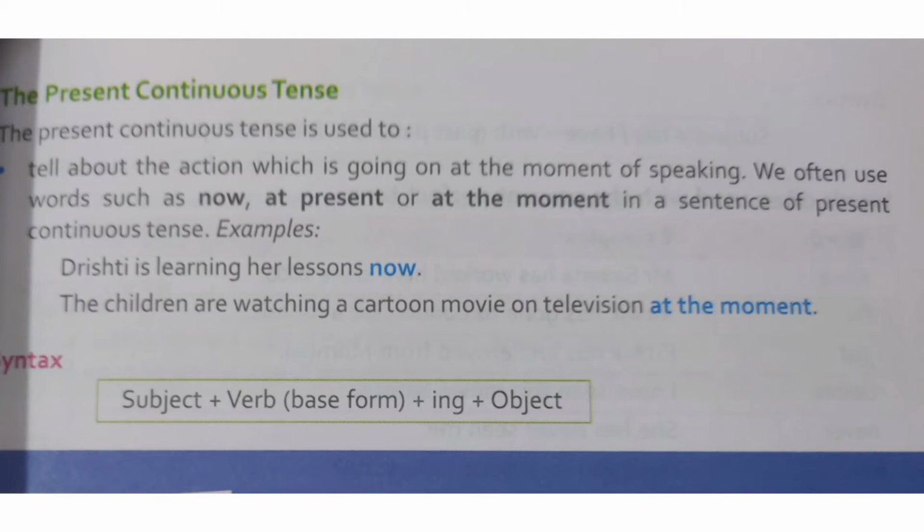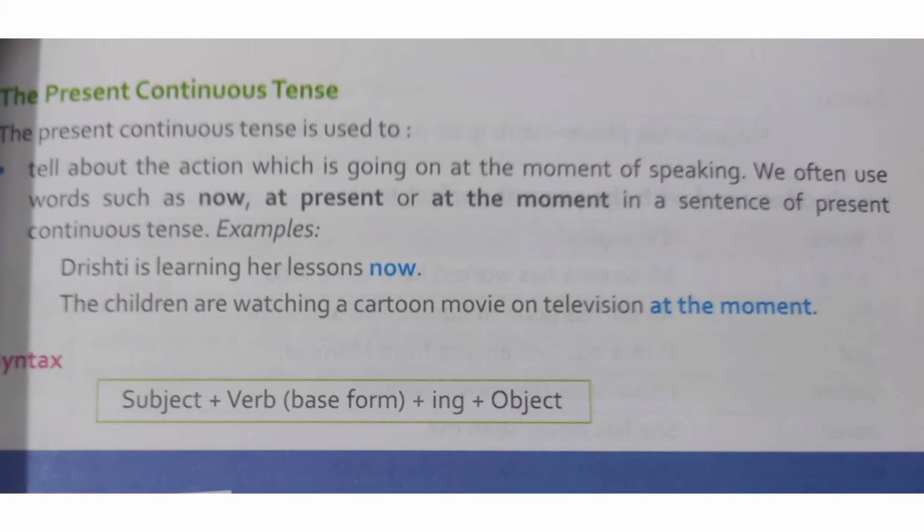Now let's revise the present continuous tense. The present continuous tense is used to tell about the action which is going on at the moment of speaking. We often use words such as now, at present, or at the moment in a sentence of present continuous tense. Example: Drishti is learning her lessons now. The children are watching a cartoon movie on television at the moment.